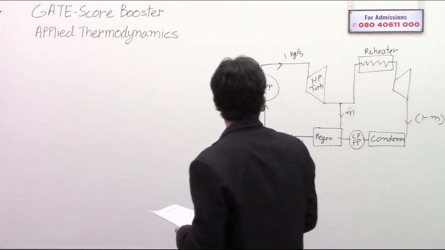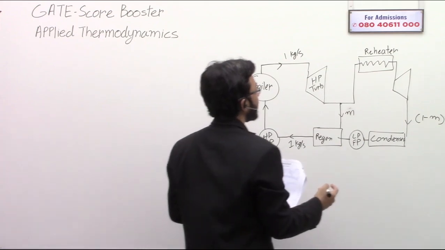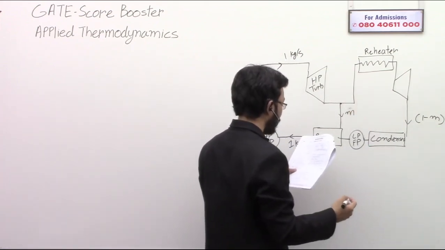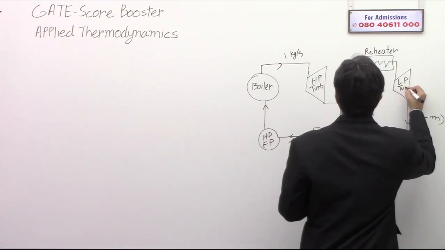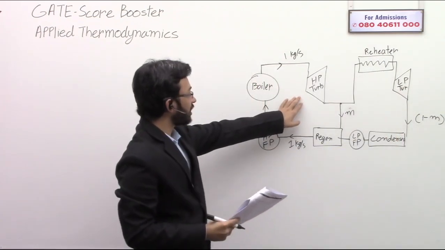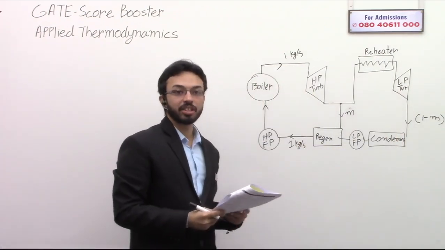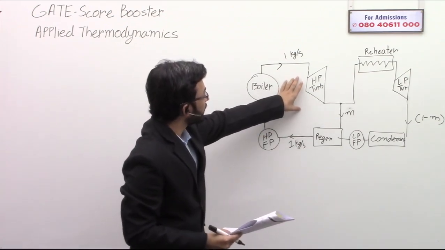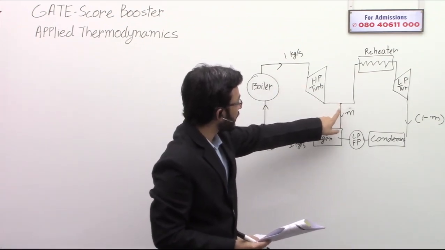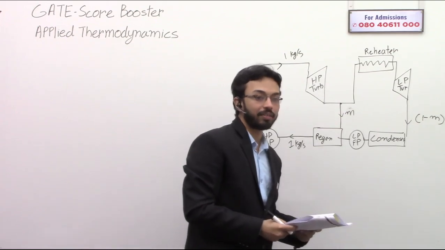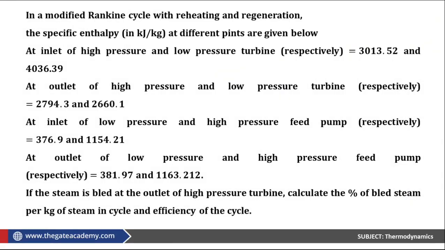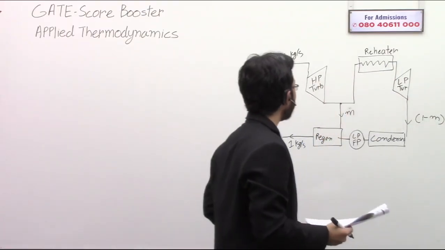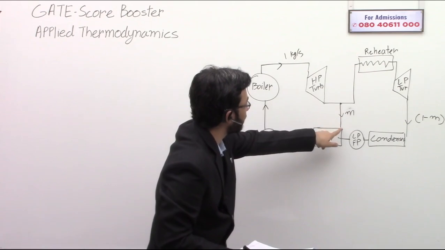Okay. So this is basically the schematic diagram of the whole plant. First, there is a high pressure turbine which is working in the high pressure ratio. Then from this turbine, some steam is bled out. In the question they have written that steam is bled at the outlet of the high pressure turbine.